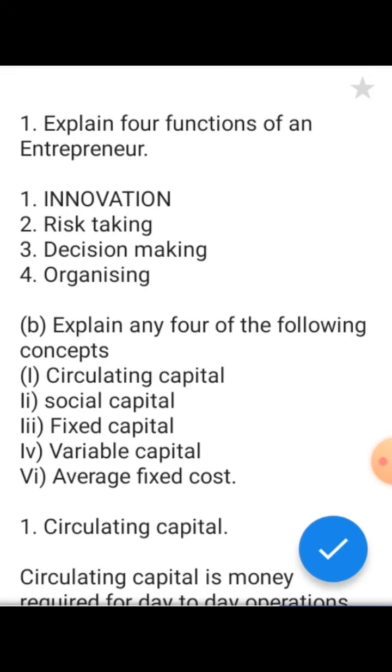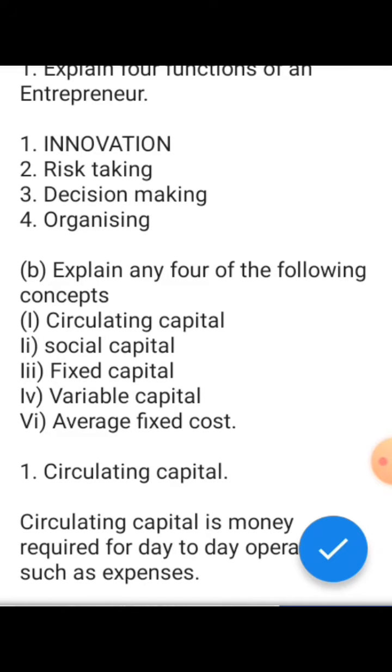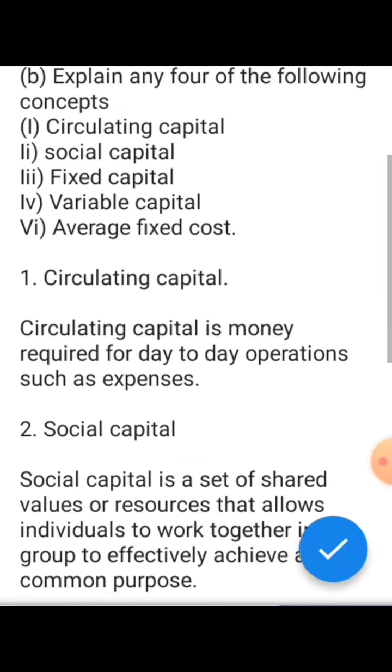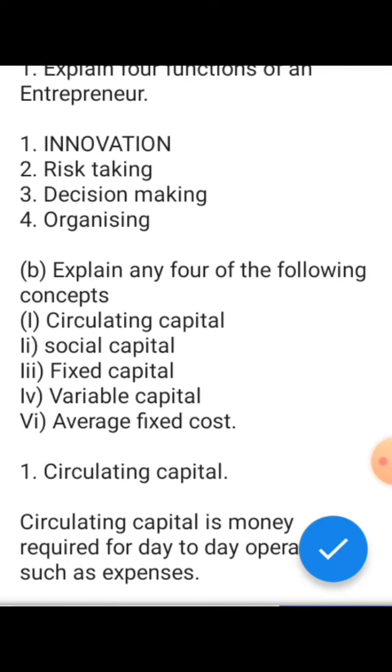The second question on that list asks, explain any 4 of the following concepts: circulating capital, social capital, fixed capital, variable cost, average fixed cost. These are all that I've explained here. There's also marginal cost, but I did not put it because I already had my 4.